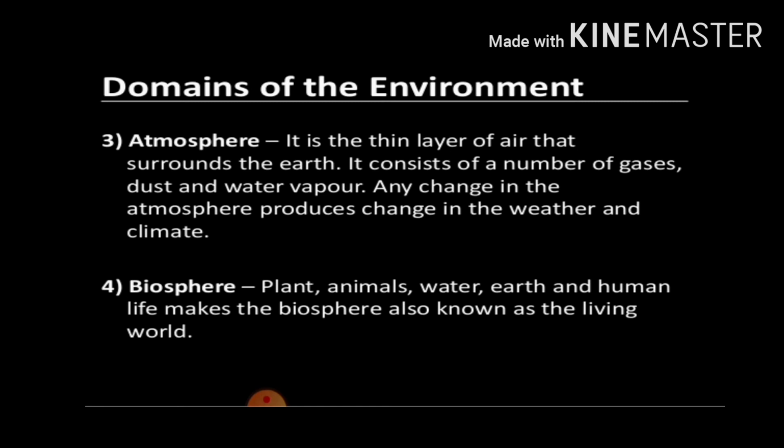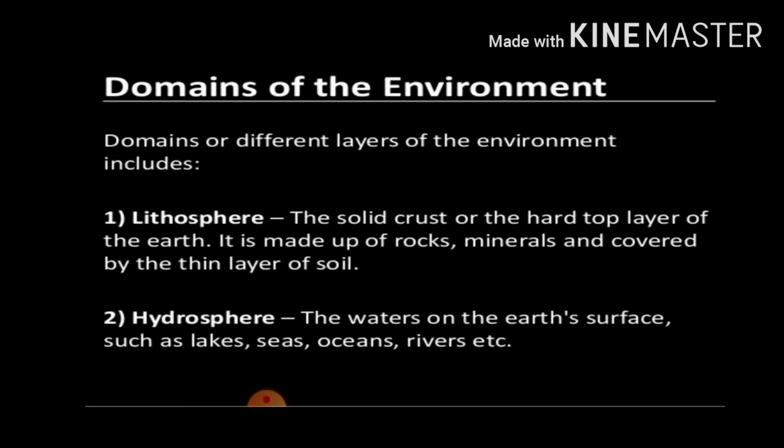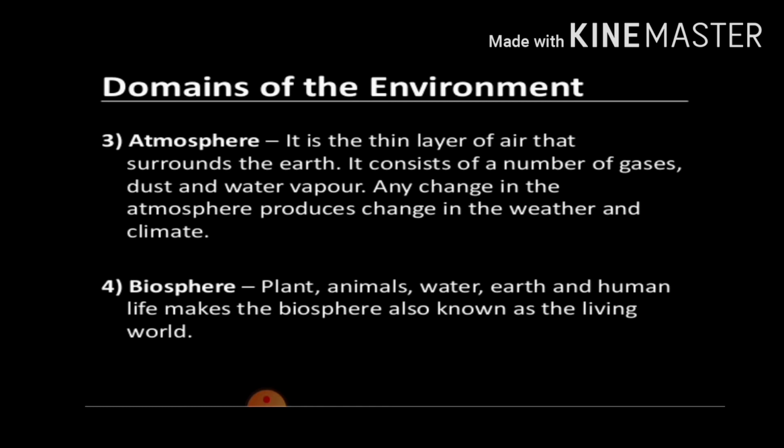Atmosphere. The atmosphere is a thin layer of air that surrounds the earth. It consists of enormous amounts of gases, dust particles, water vapors, everything. Any change in the atmosphere produces a change in the weather and climate also. If there is any disturbance in the atmosphere, definitely it will affect our weather and climate.